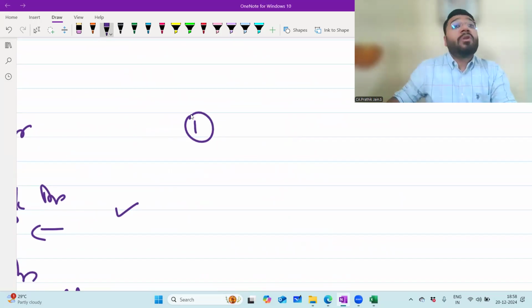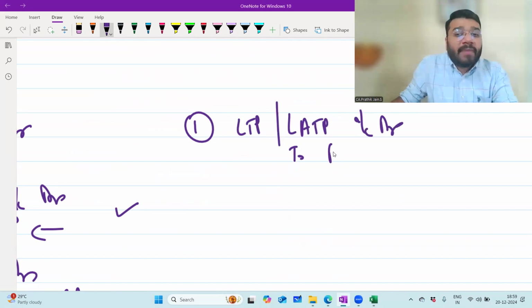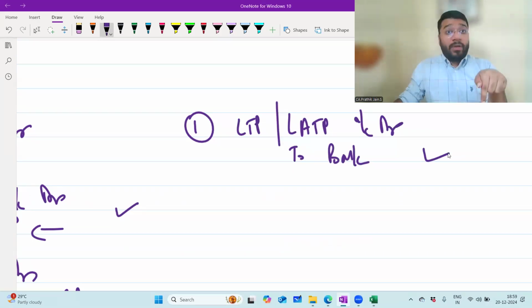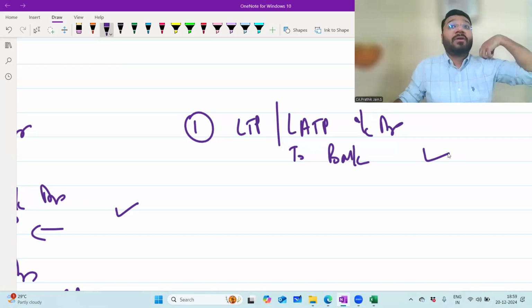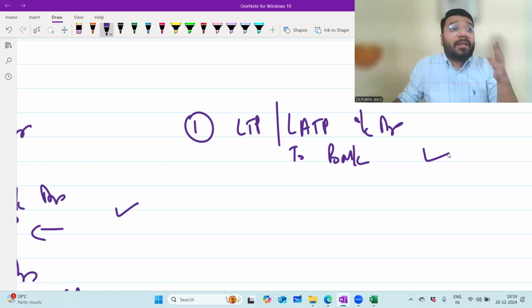Loan to partner. Who's giving loan to whom? The firm gives the loan to the partner. So what is the entry for the loan given? Loan to partner account debit, to cash or bank. The money is going out of the bank account, so bank account credit. Whatever money is going out will come back to me in future, because I'm not giving permanently, boss. I'm giving a temporary help. It's a temporary help done by the firm to the partner. So the firm will expect this money back in future.